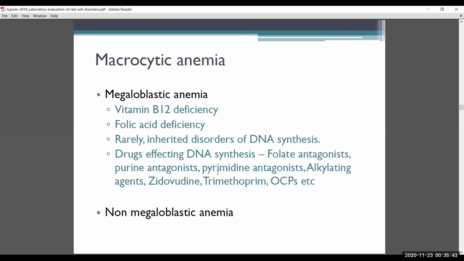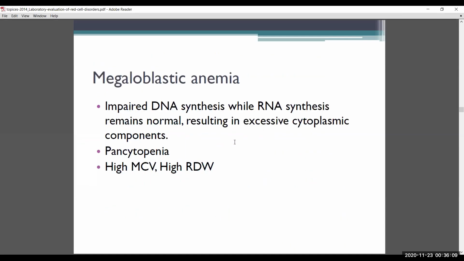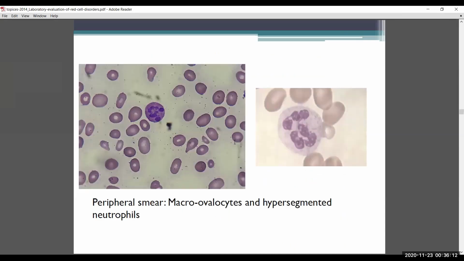So see, how can we simply tell megaloblastic from non-megaloblastic with a few clinical points? Severe B12 deficiency is more likely to cause pancytopenia first. B12 and folate deficiency will have macro-ovalocytes, whereas non-megaloblastic will have macrocytes. B12 and folate deficiency will cause severe pancytopenia. Platelets usually will be around 20,000, not less than that; very, very rarely it can go below that. These are the peripheral smear findings: macro-ovalocytes and hypersegmented neutrophils.